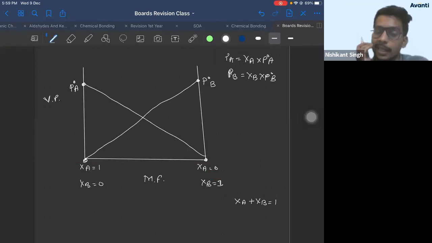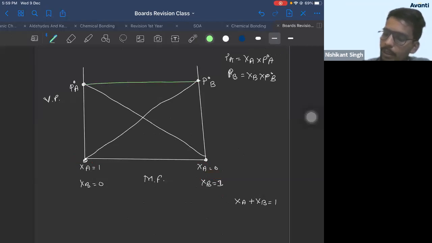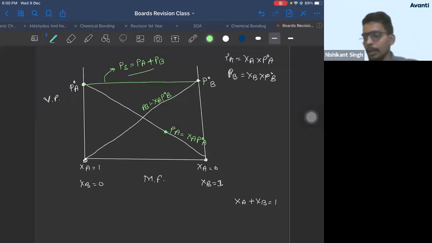Correct? You'll get this. Now, when you join these two, you get a line. So basically, you can say this graph represents PA is equal to XA into P naught A. And this graph represents PB is equal to XB into P naught B. While this graph represents total PS, pressure of A plus pressure of B. Is that clear, everyone? Anyone having any doubt in this?